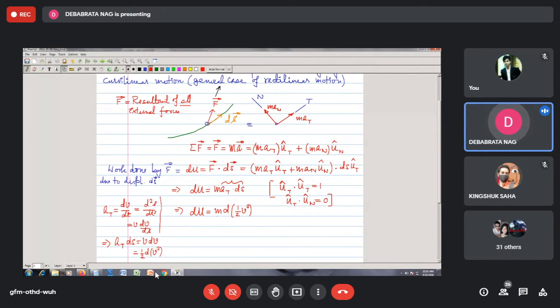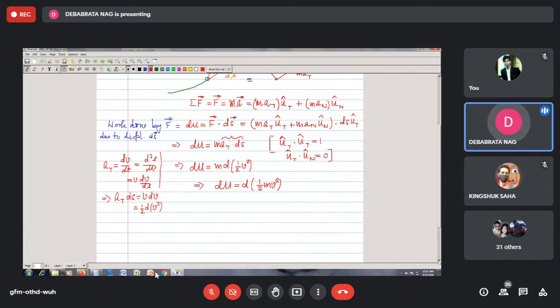Now this m is a scalar and of constant mass, so it is basically constant. So I can take this m inside this bracketed term and write that dU, that is the work done, becomes equal to d of half m v square. So you see this half m v square, we need to define this term.